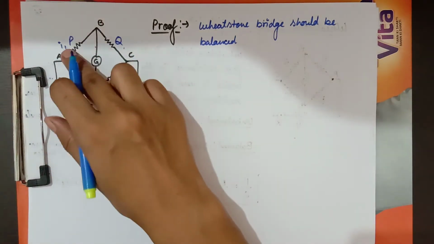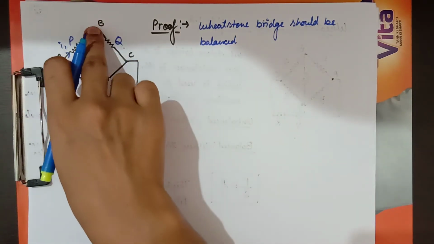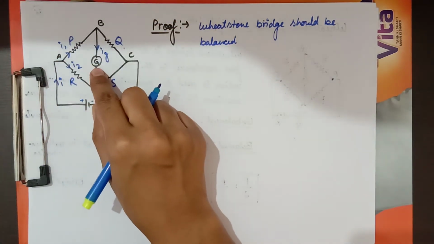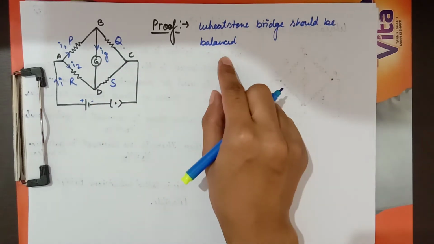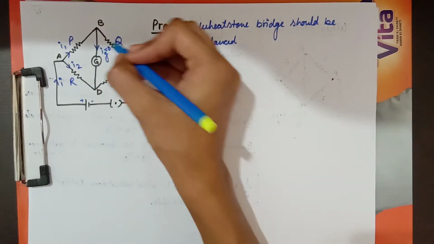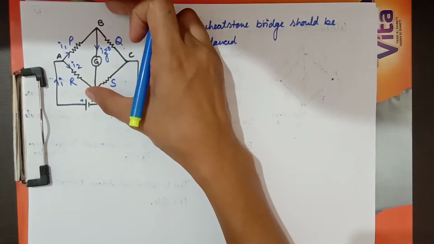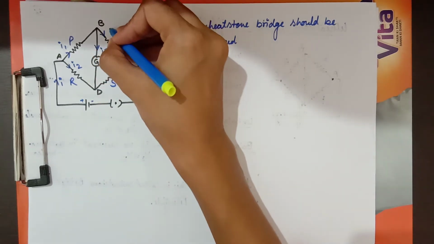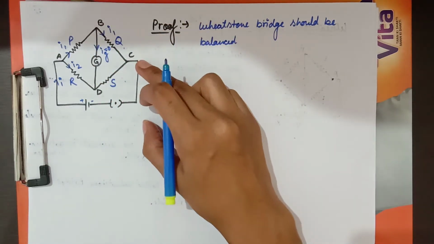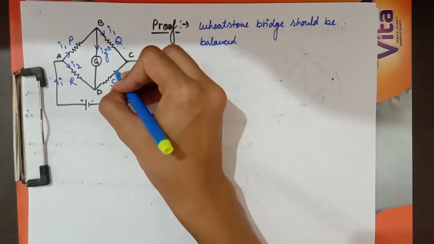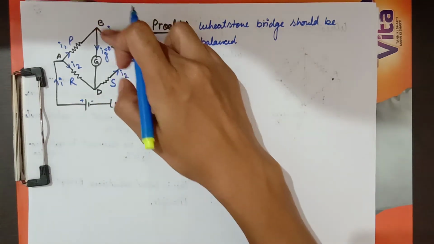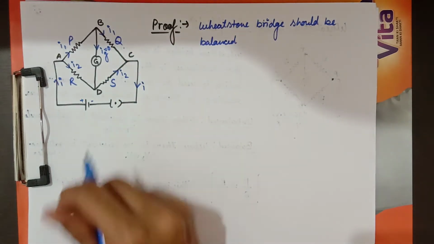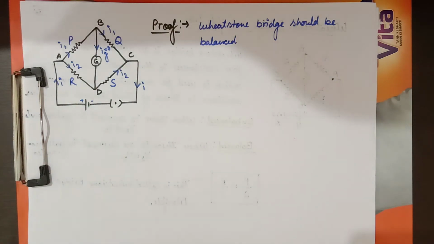At point B, this is the current in the galvanometer, and when the bridge is balanced, Ig equals 0. So there will be no current between these two points B and D. I1 goes in the branch BC and I2 goes in the branch DC, and at point C, I1 and I2 combine and make current I, which goes to the negative terminal of the battery.